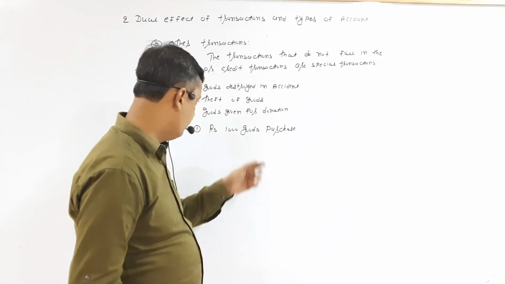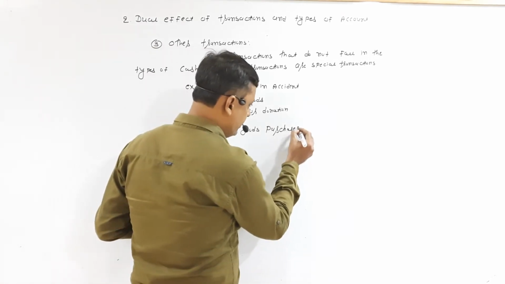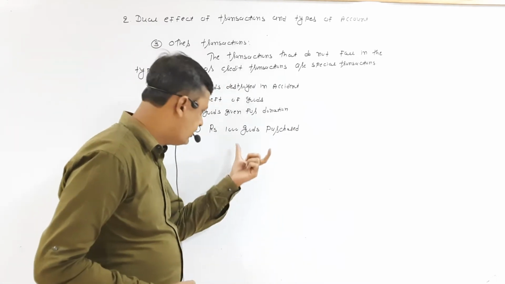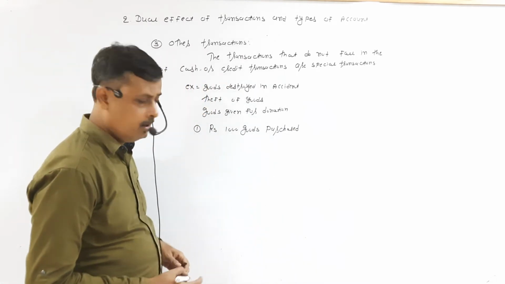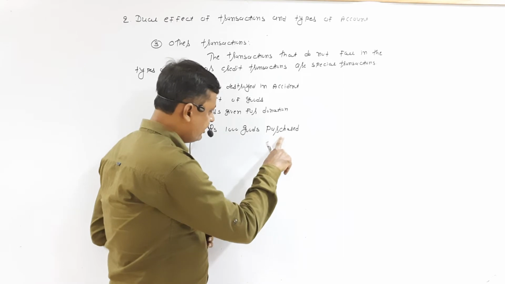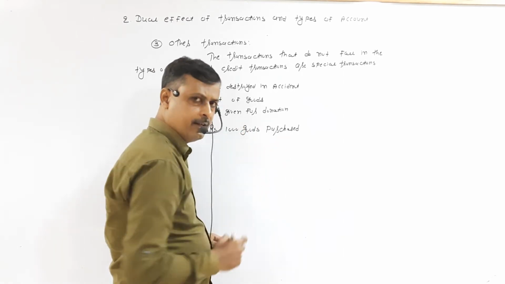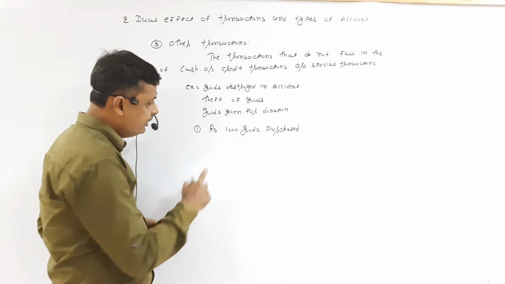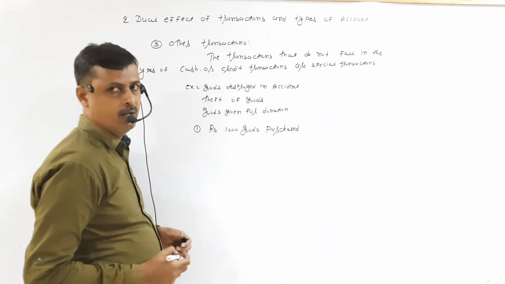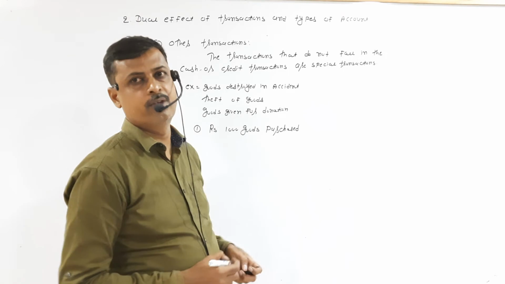Now, rupees 1,000 goods purchased. Very simple transaction. Now look at this transaction: is it a cash transaction or a credit transaction? In this transaction, a person's name is not given.